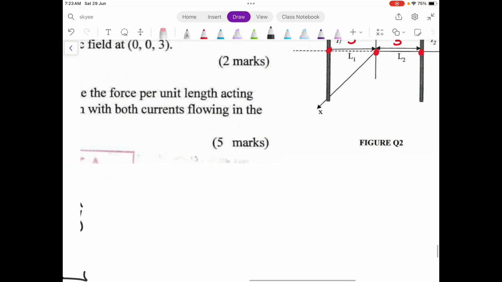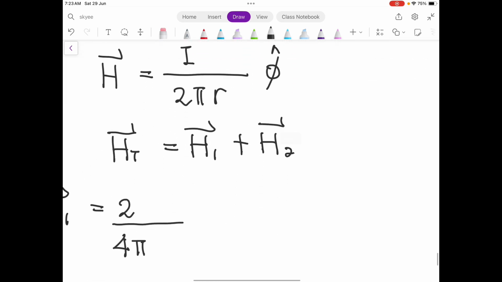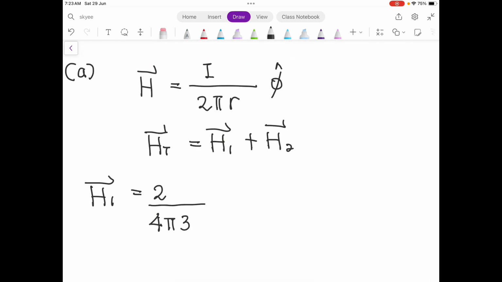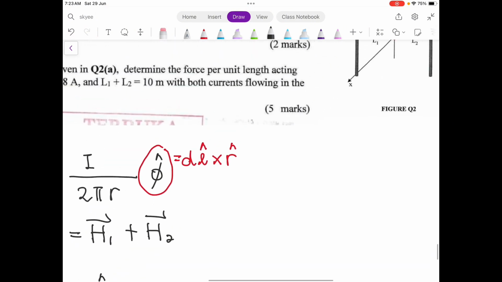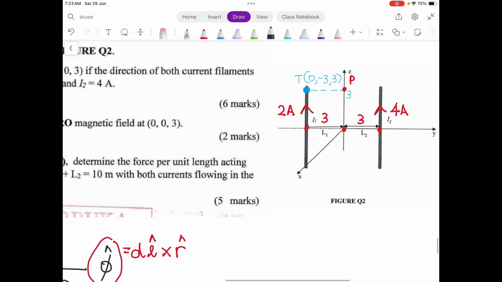So over here, you will have your R equals to 2. Sorry, it's not 4, it's 2. And phi represents the direction of the current cross with the R direction. This is dL cross with the R. So the dL is the direction of current flow in the Z direction.